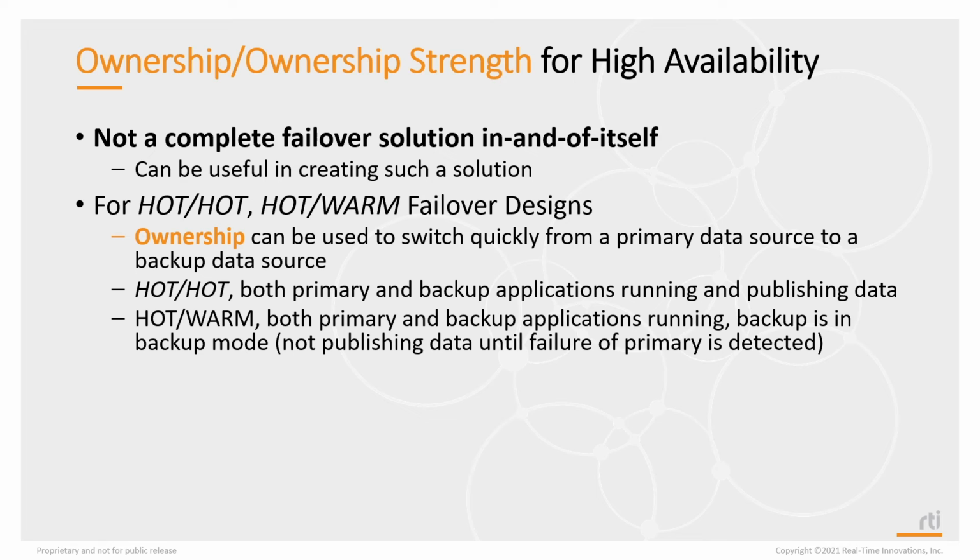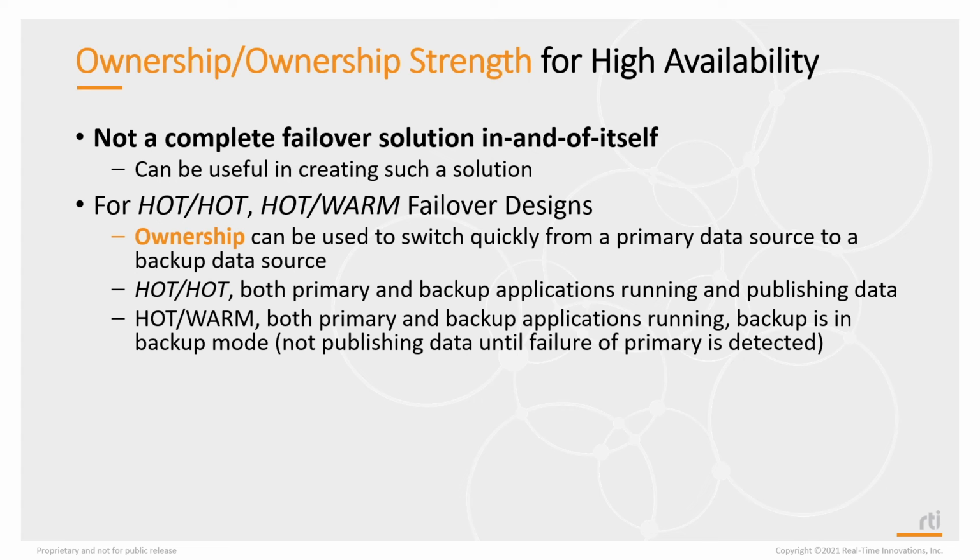Ownership can be used to switch quickly from a primary source to a backup source if two applications are both sending out command data, but your system is designed to only receive a single stream at a time, not both. You can use ownership strength, and that's certainly the fastest way. If both the primary and the backup are sending out a command stream, and the primary suddenly fails, there's really nothing that needs to be done in terms of application logic, because the backup's already sending out its data, and DDS can very quickly switch between the primary source and the backup source.